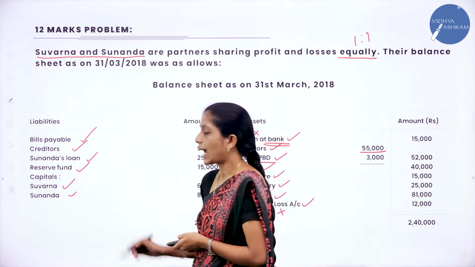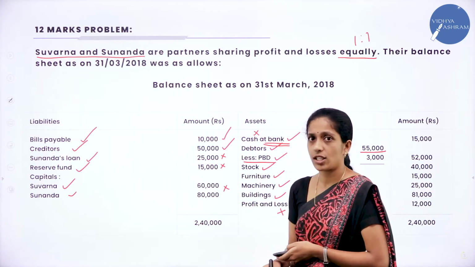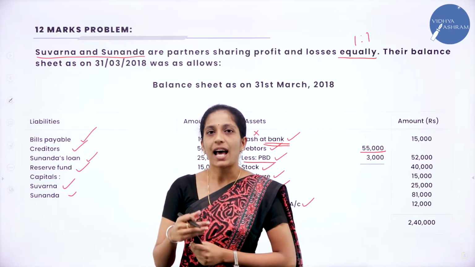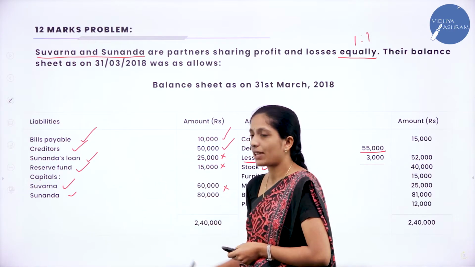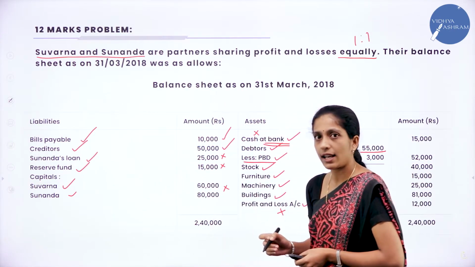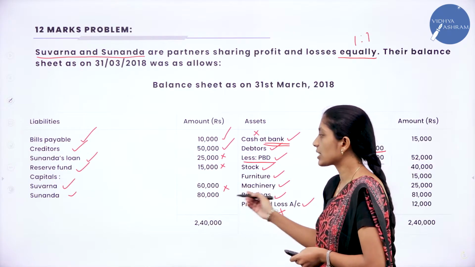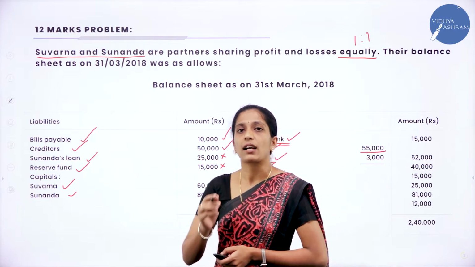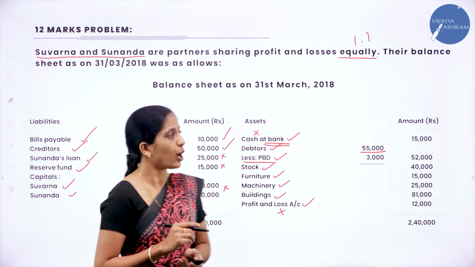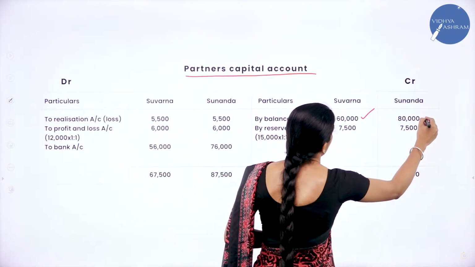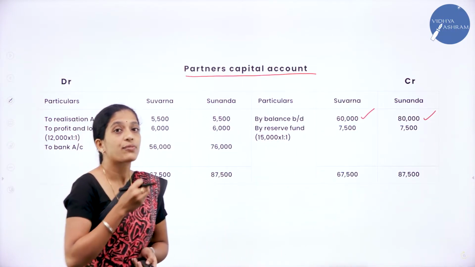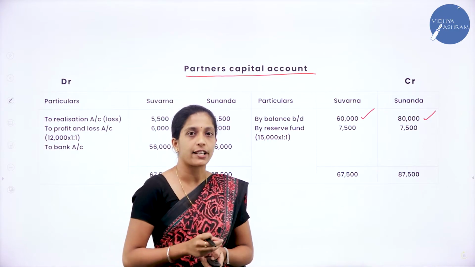Here they have given capital, that is Suvarna 60,000, Sunanda 80,000. Now we shall transfer in partners capital account as by balance brought down. Suvarna 60,000, Sunanda 80,000. After that, we have to transfer realization profit or realization loss.